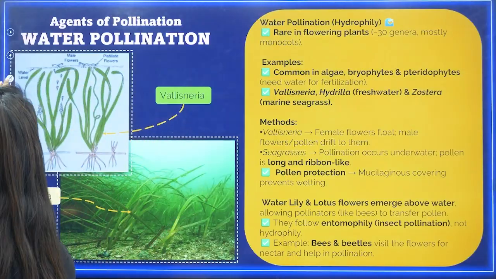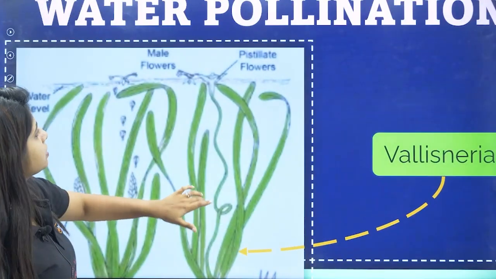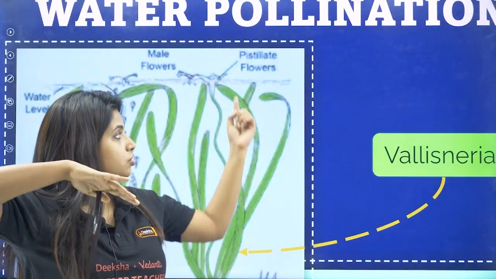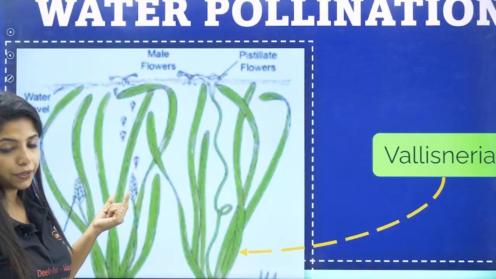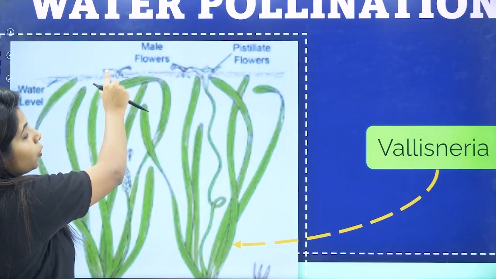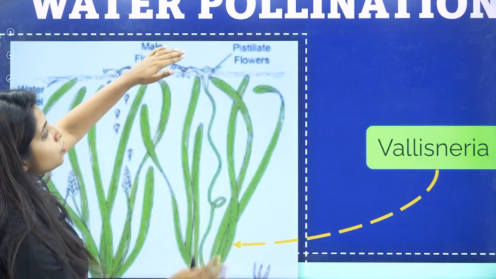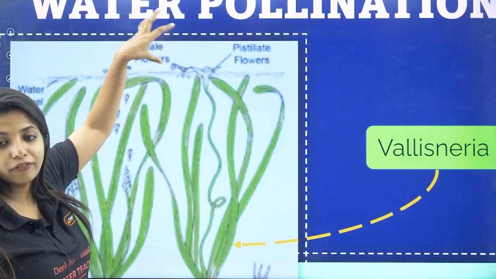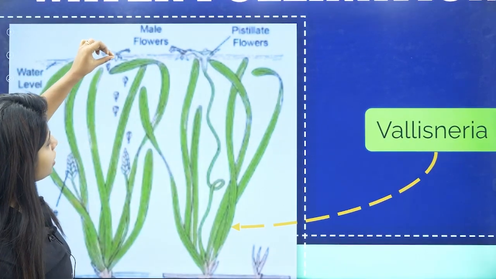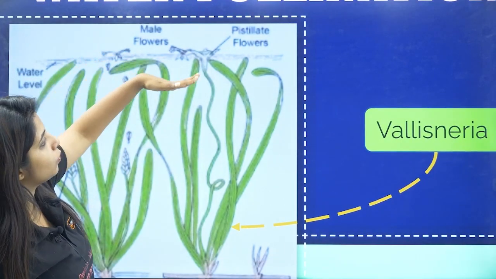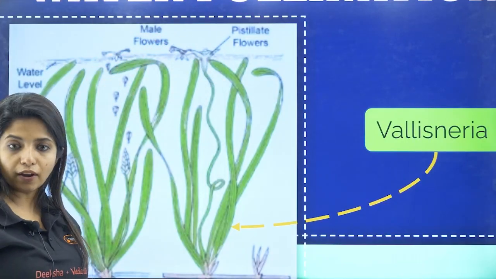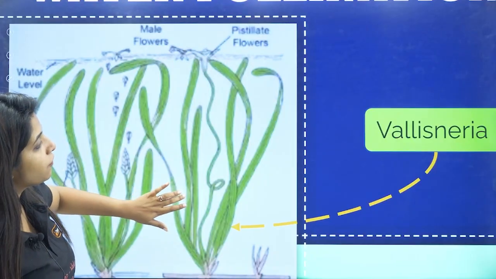So this is the Vallisneria plant, I'll show you. This is the Vallisneria plant. Over here, as you can see, the female flower is mostly towards the top, right? It's just right there. What about the male flowers? They are over here. But they send the flowers, they slowly move out and they go up. The pollen grains come over here and slowly go meet with the female flowers and send their pollen grains out there. You get it? So the pollen grains which are dropped over here will slowly move with the water currents and they will reach down there to the female flowers. So that is how things happen in the case of Vallisneria.